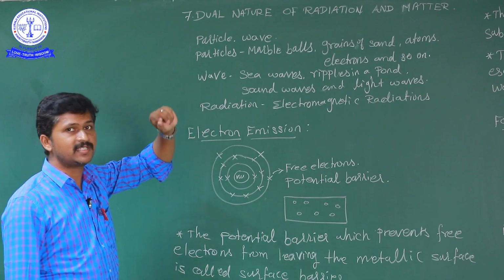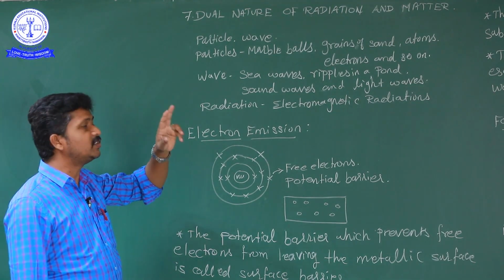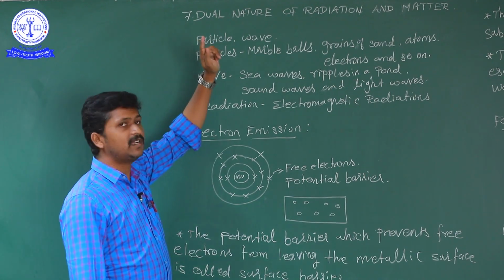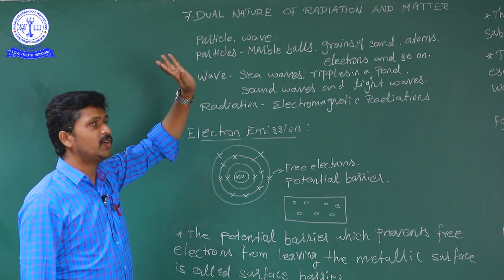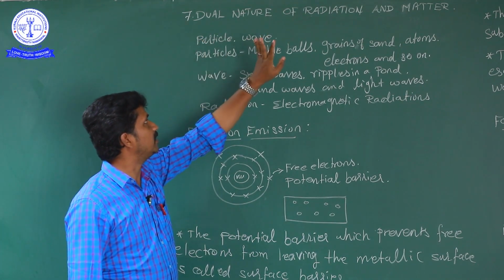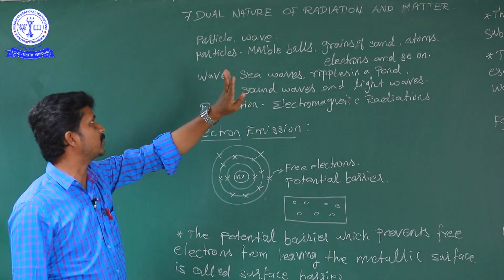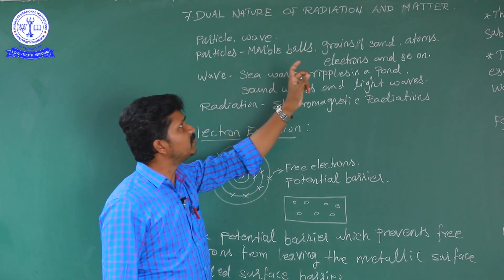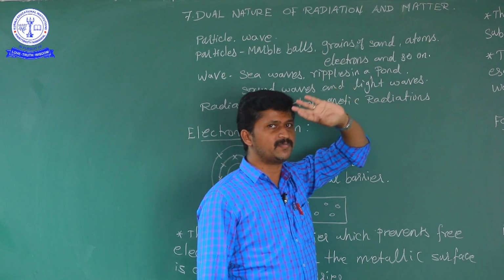So what is the dual nature? That is, the two properties. What is meant by dual nature? One is the particle nature and the other is the wave nature. Okay, the particle nature of the electromagnetic waves and the wave nature of the electromagnetic waves. So that is what is meant by matter. Matter is the bulk object.